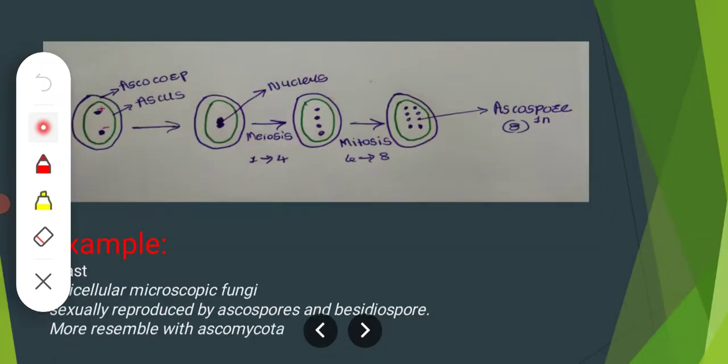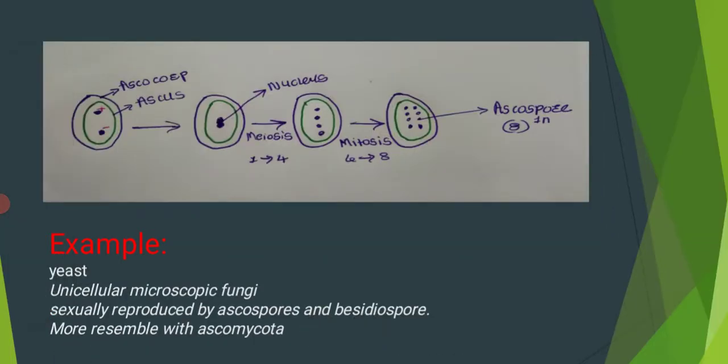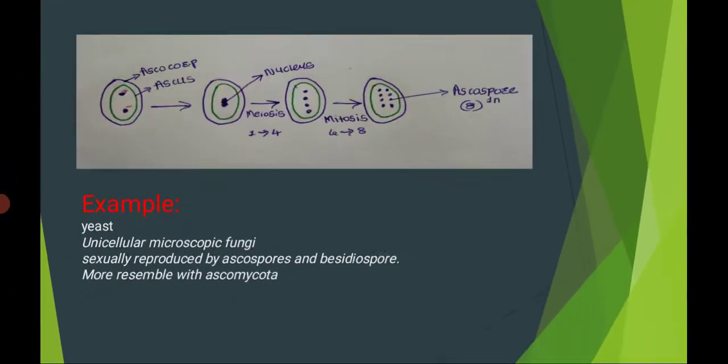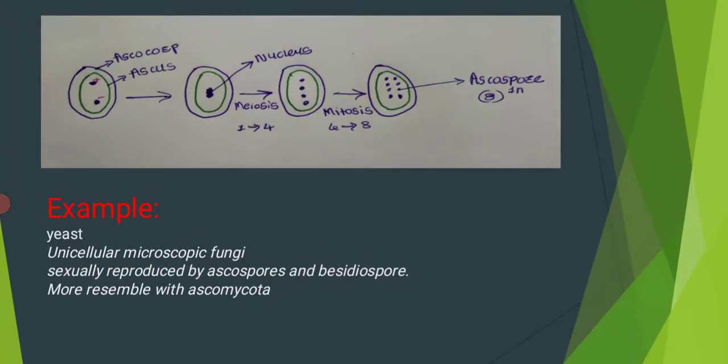This is the sexual reproduction of Ascomycota. How are the ascospores formed? First, there are 2 nuclei present in the ascus. When they come together, they form one nucleus, and after the meiosis phase, we get 4 nuclei, and after the mitosis phase, we get 8 nuclei or 8 ascospores.